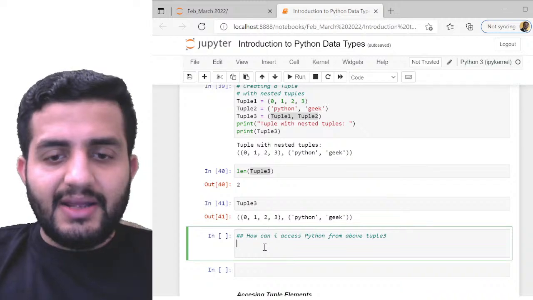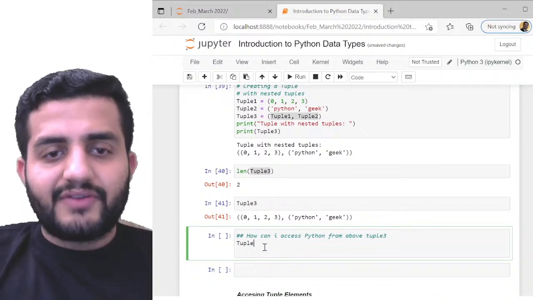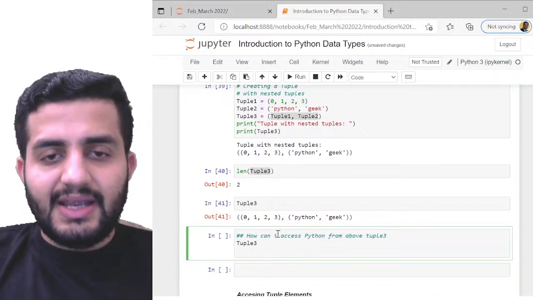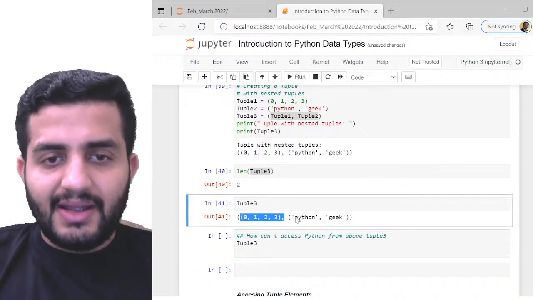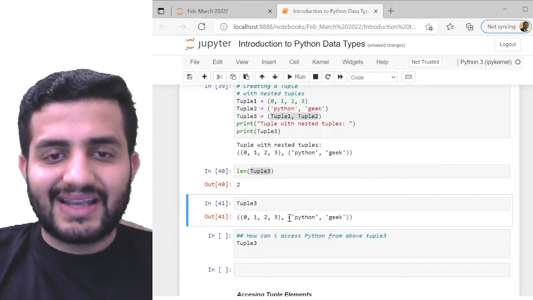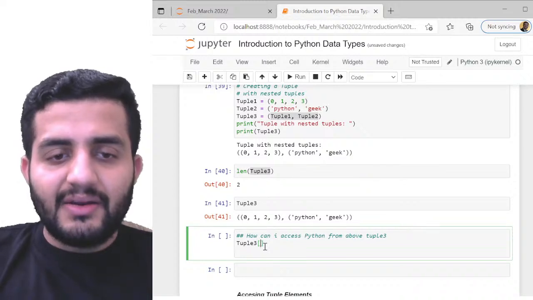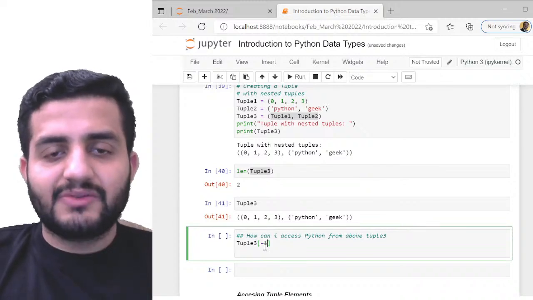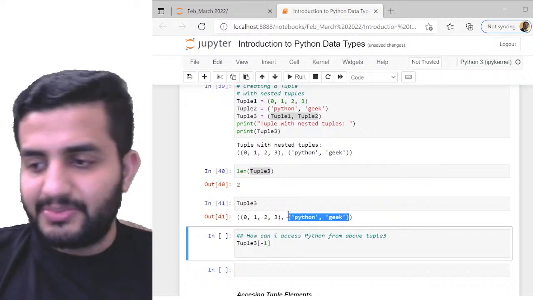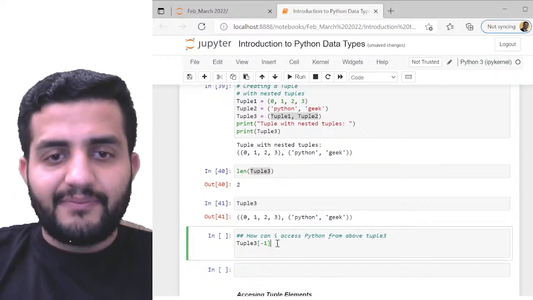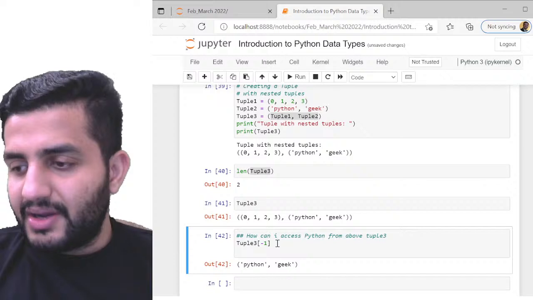Pretty simple again, right? So out of this tuple 3, I have this as my first element and this as my second element. So how can I access the second element? By either giving 1 or I can also give -1 because this is my last element also, right? So this is pretty much valid. Okay, so I have tuple of -1, right?